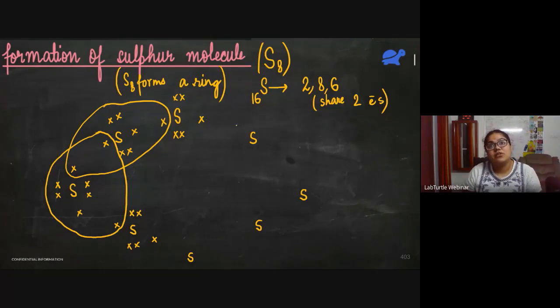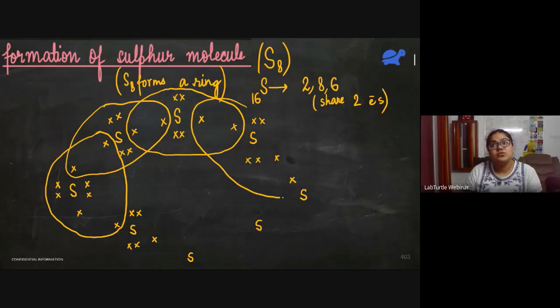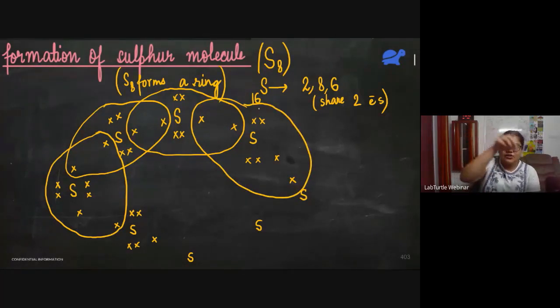Same thing for the next sulfur atom. It will share one electron with this one. And this has again 6 electrons. So for the third sulfur atom, it will be like this. Its octet is also complete. Now, for this sulfur atom, it will share another electron with this. So its outermost shell is also complete, 8 electrons. See, each boundary around an atom should have 8 electrons.